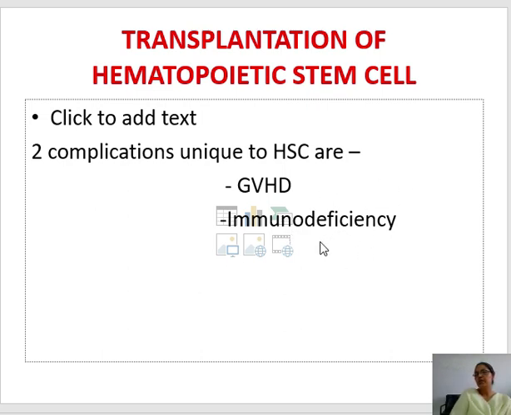Immunodeficiency may be due to some immunosuppressant we give to the recipient, or radiation or other causes, or some other comorbidity like malignancies in some patients. So that will cause immunodeficiency. The other thing is graft versus host disease.